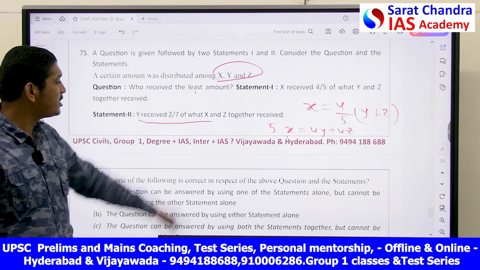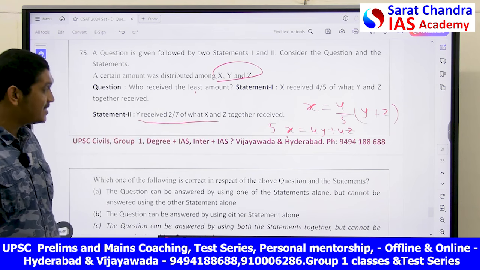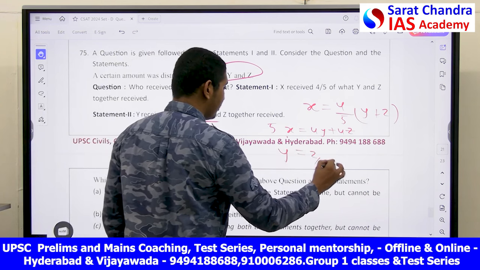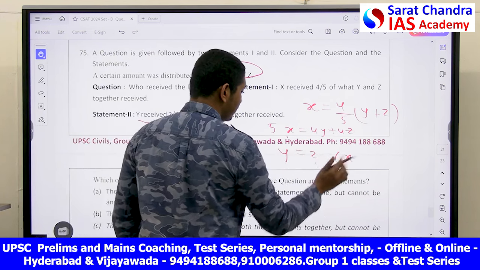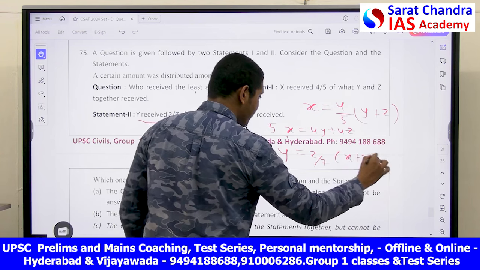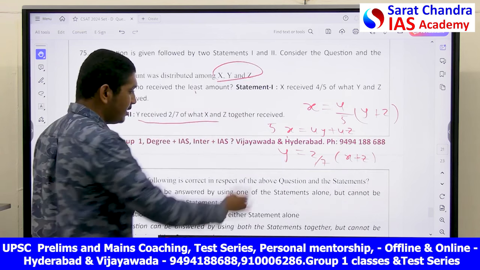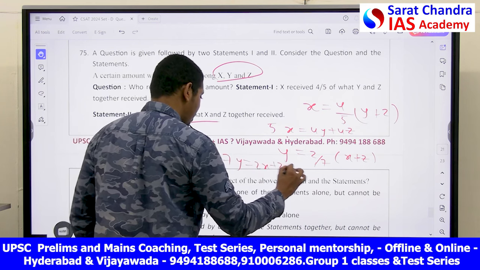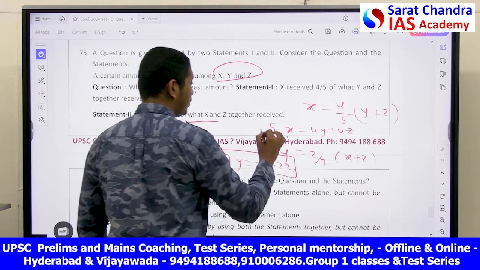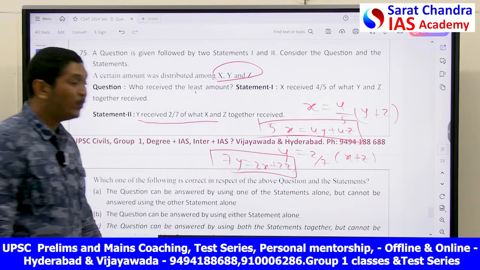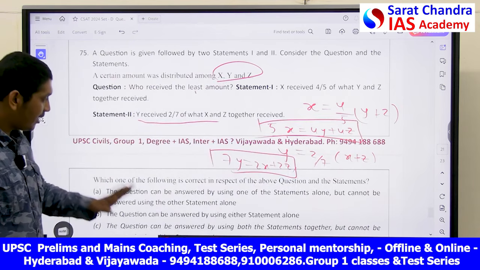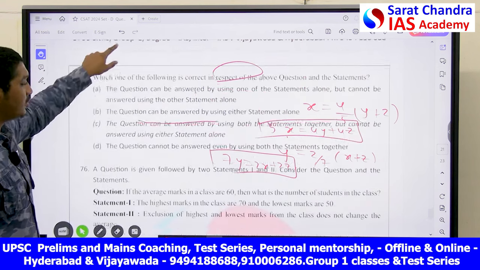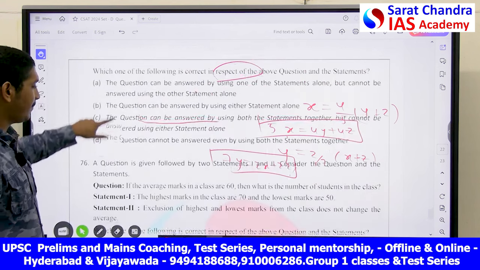Statement 2: y received 2/7 of x and z together. So now y is equal to 2 by 7 of x and z. By using two relations, then what I will get? 7y is equal to 2x plus 2z. By solving these two relations, I will get who is the least for sure and for guarantee. So for this you need both the statements to solve this answer.